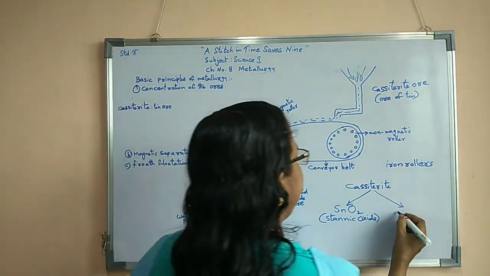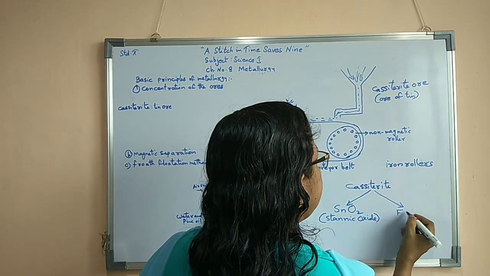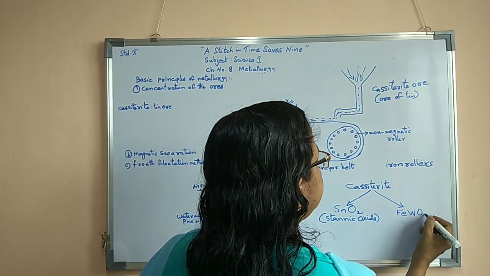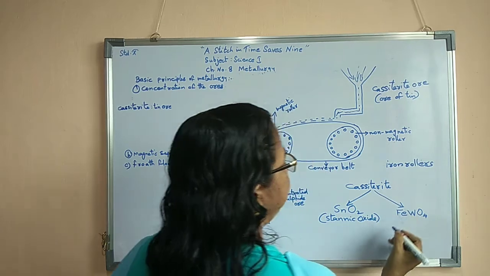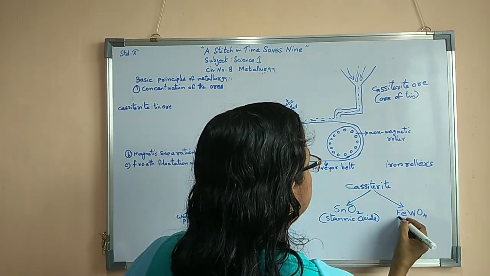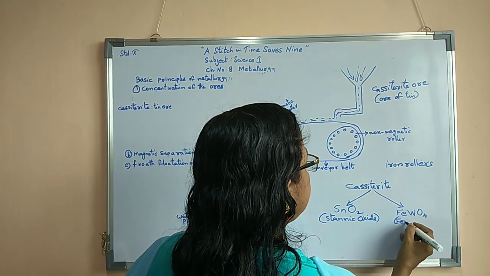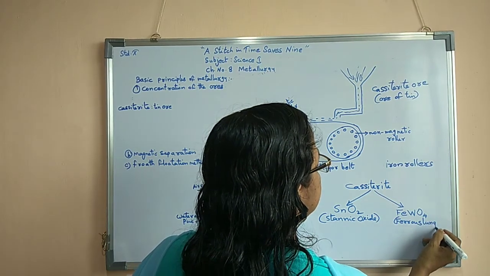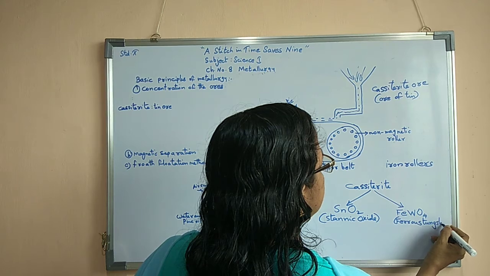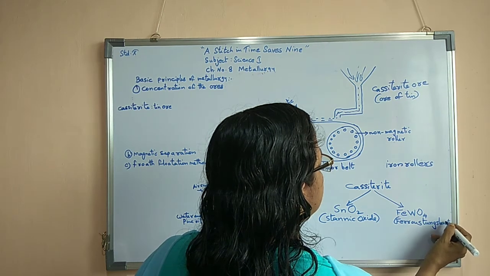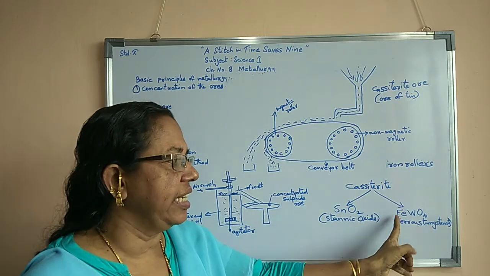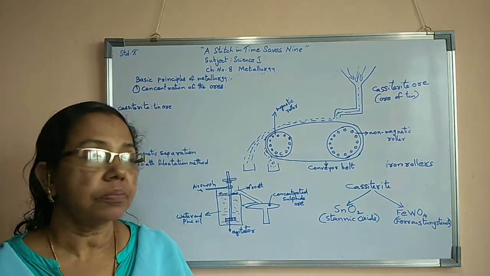The other one is ferrous tungstenate, FeWO4. Ferrous tungstenate, its speciality is that iron is there.